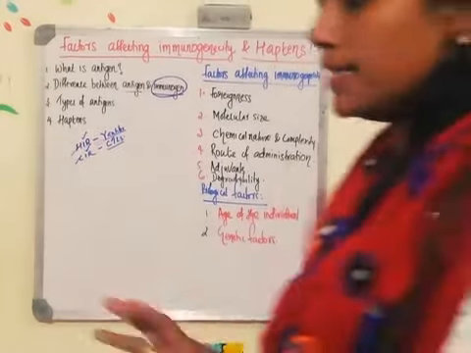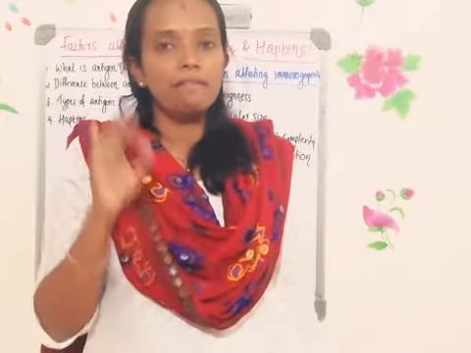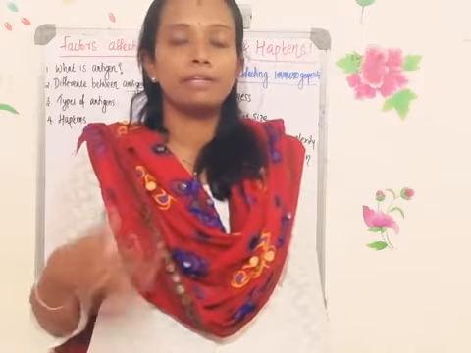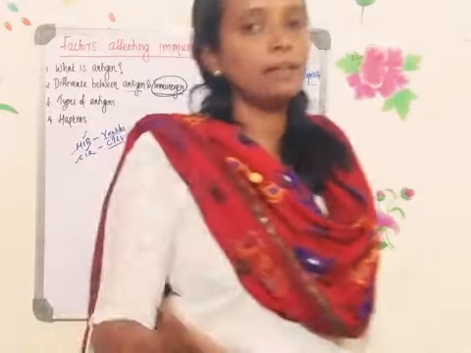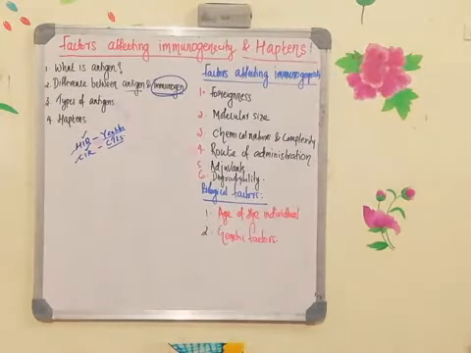So nucleic acids, DNA and RNA, are poorly immunogenic. Mostly they cannot activate the immune system, whereas lipids are not at all immunogenic. Lipids cannot activate the immune system. To activate the immune system, the antigen should be proteinaceous in nature. You have to remember that.